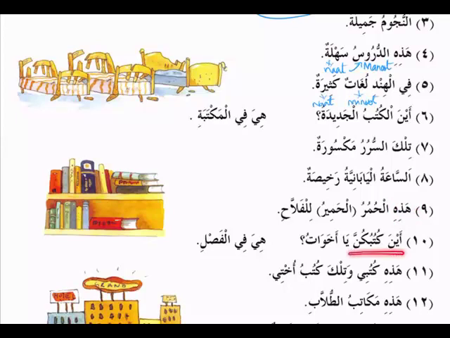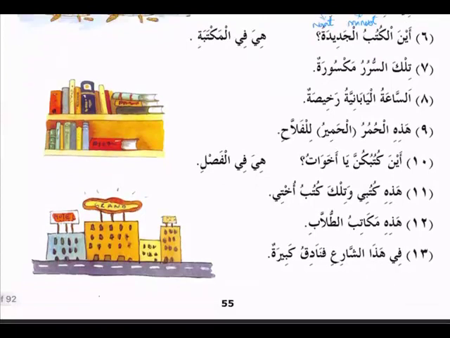Aina kutubukunna ya akhawatu. Where are your books, O sisters? They are in the classroom. Fasl is what? Classroom. So here, what is it? Mubtada. Fil fasl is jar majrur muta'alliq of the khabar.